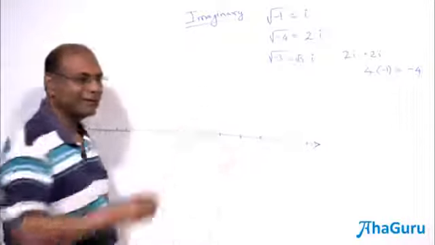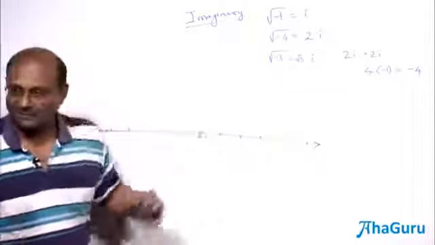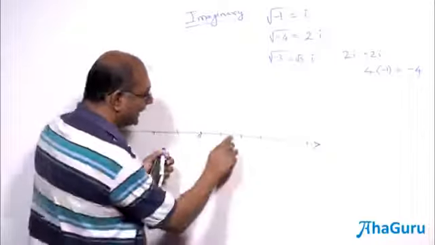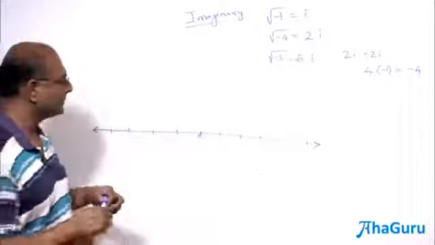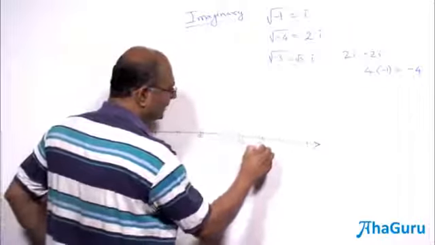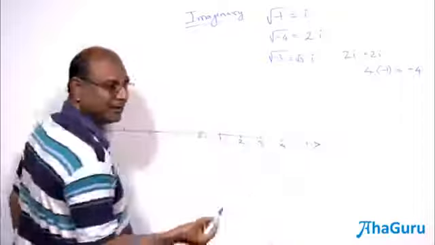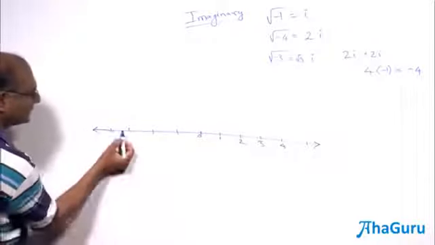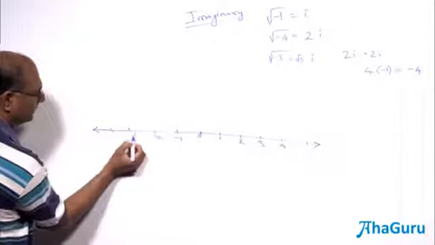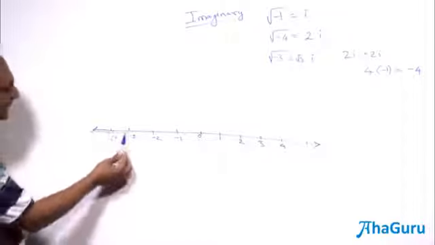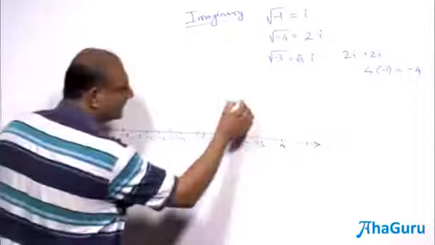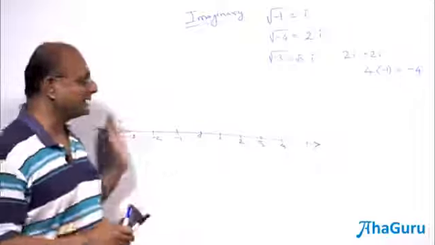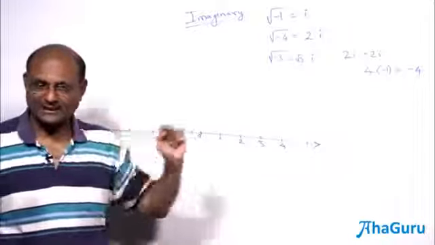It will be nice to use this point. But that point has no number sense for us. Correct? This is a number, this is a number, that is a number. Suppose I call this 1, 2, 3, 4, and I ask you what is that? It's probably 3.7. If this was -1, -2, -3, -4, this will be -3.2. But what is that? Right now there is no use for that point, because real numbers are all written in one single line.